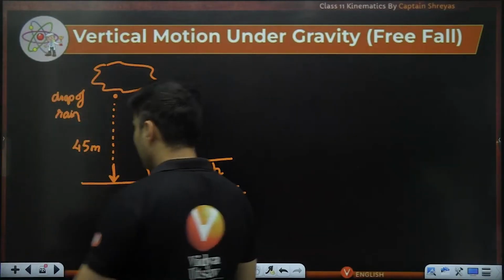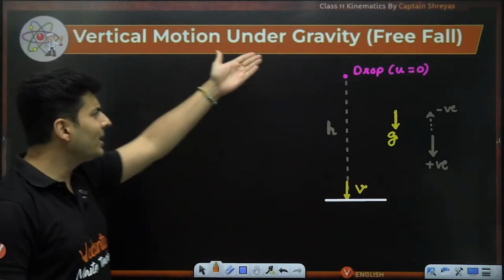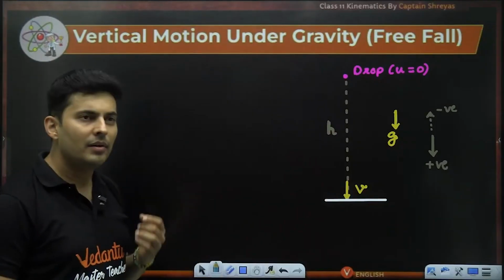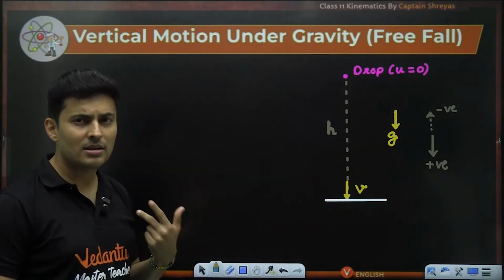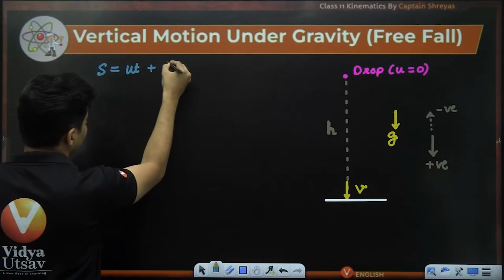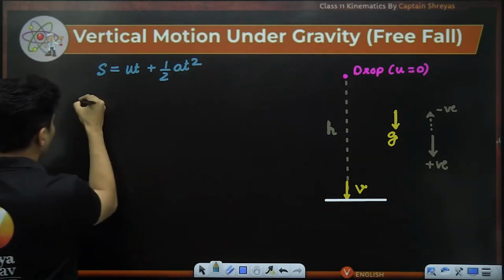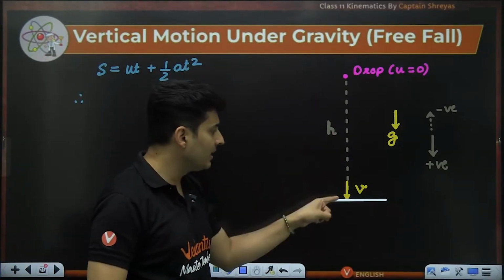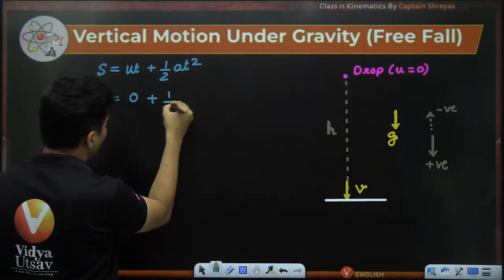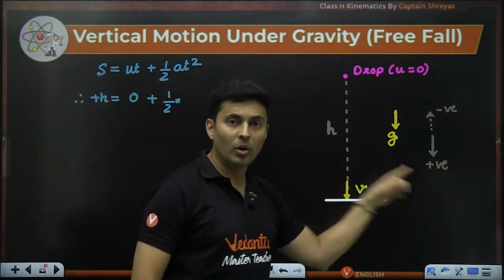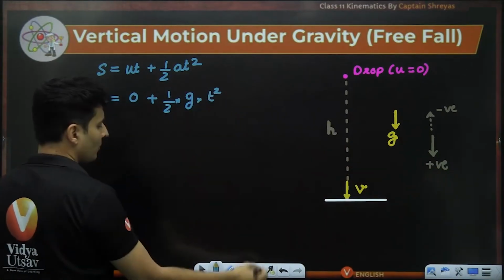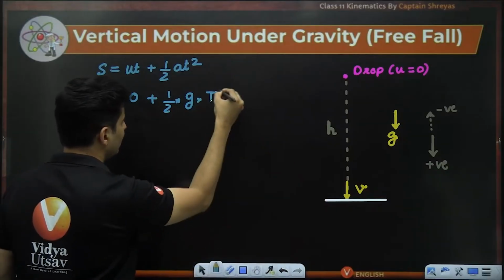Yeah, very good. That's how you get it. Sir, can we also figure out how much time it will take? Why not? In order to find the time of fall, I know displacement, I know speed, I know acceleration. s is ut plus half at square. Downward is positive, displacement is positive, so it is going to be positive h. Initially it is 0 speed, half into acceleration is positive as per my assumption, so it will be plus g. Time I do not know. I will call that capital T. So this is the time for fall.